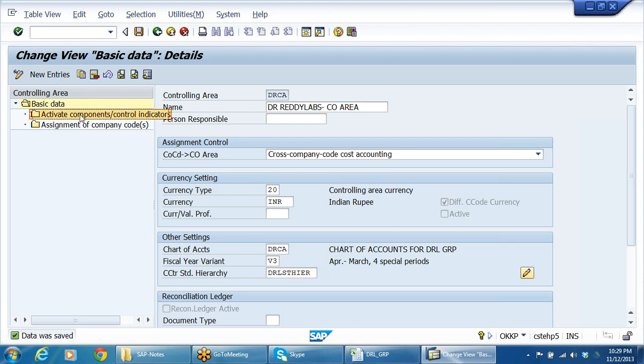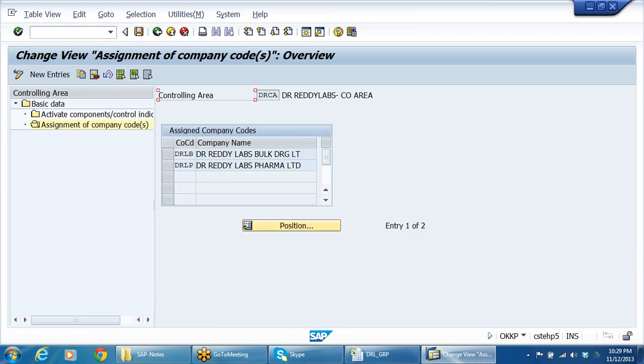Second one is activate company code. This is assignment of company codes. So we have two company codes here. I think for DRLP we have not. Let me delete it, whether the system allows me or not. Okay. Say only DRLB I have linked up.